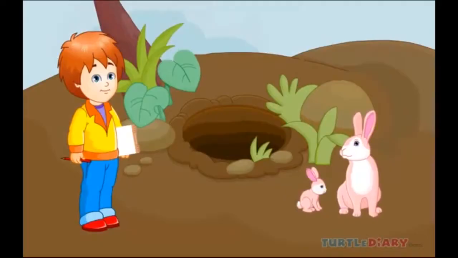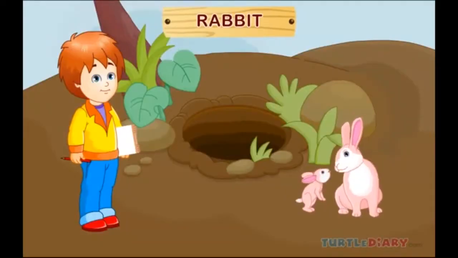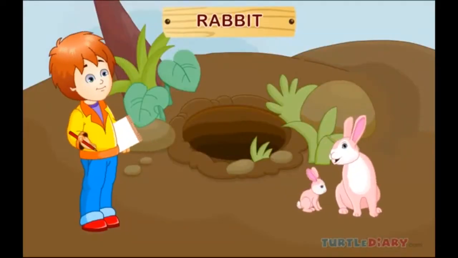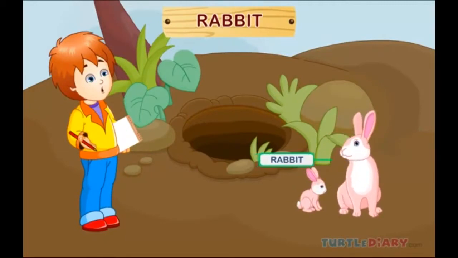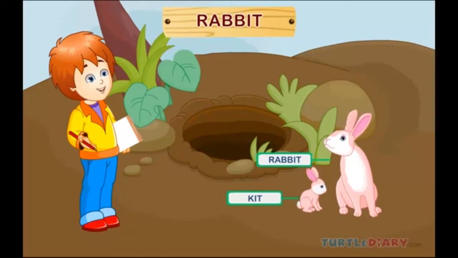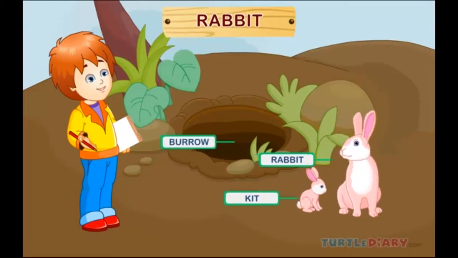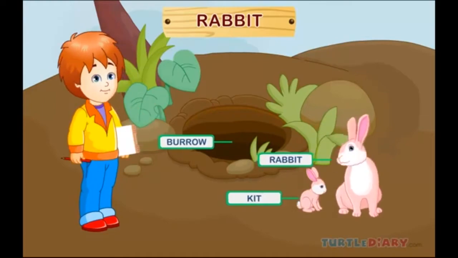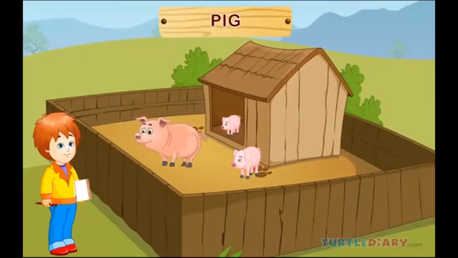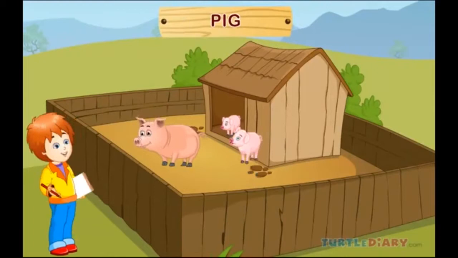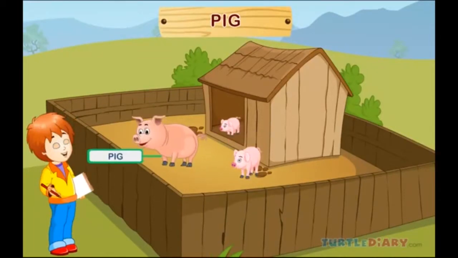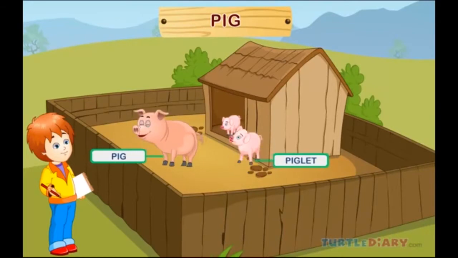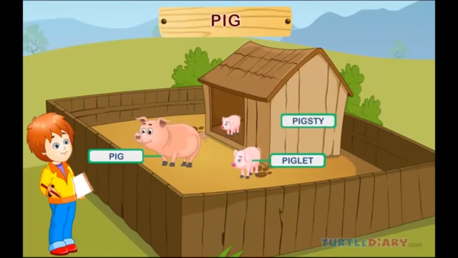Rabbit. This is a rabbit. A baby rabbit is called a kit. Rabbits live in burrows. Pig. This is a pig. A baby pig is called a piglet. Pigs live in a pigsty.